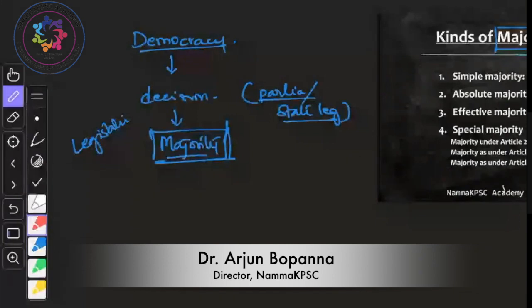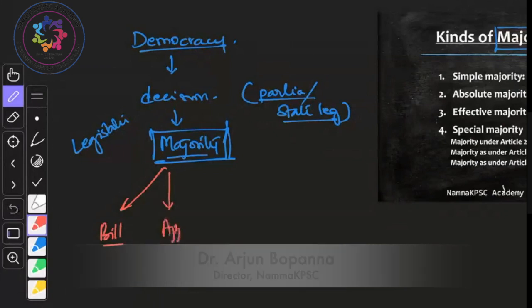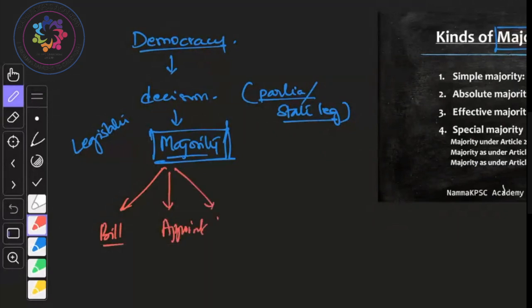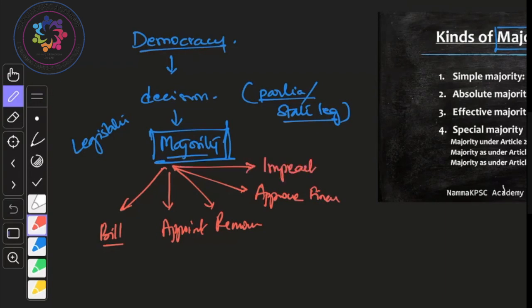So whether to pass a bill, whether to appoint, whether to remove, whether to approve the finances, or whether to even impeach, that is impeachment of president, etc. All of them are done on the basis of majority. I'll repeat again. In our legislature, that is parliament and state legislature, since India is a democratic country, all the decisions are taken on the basis of majority.